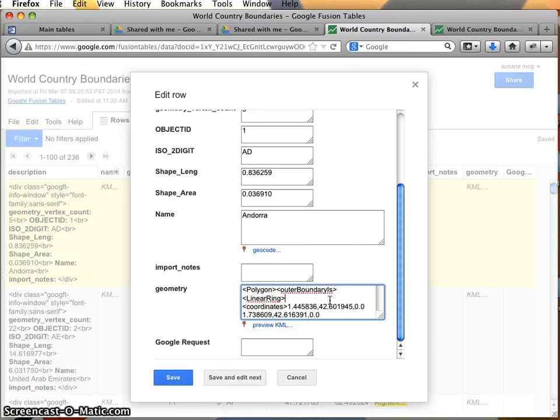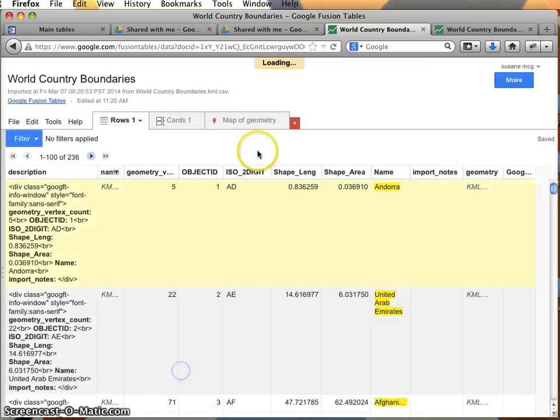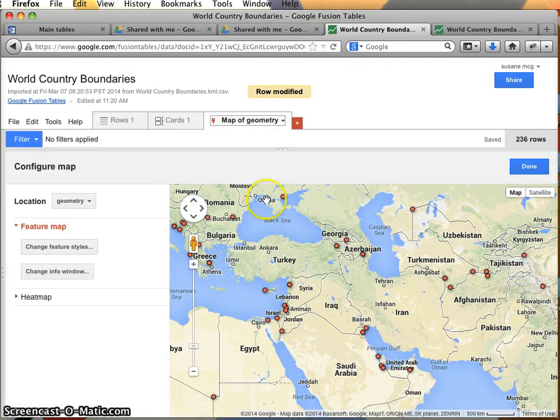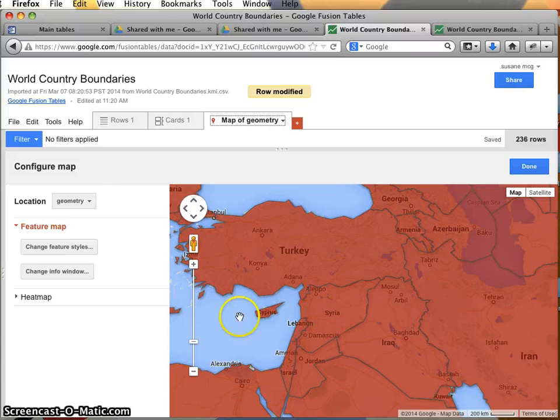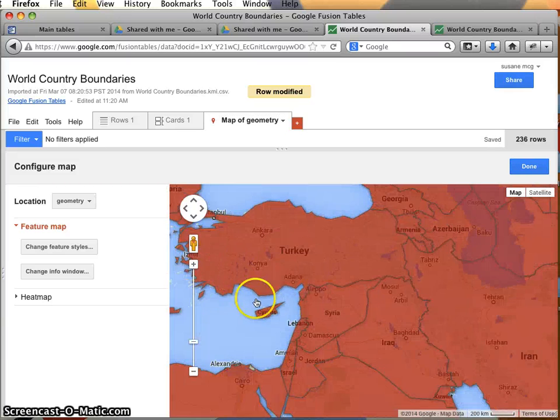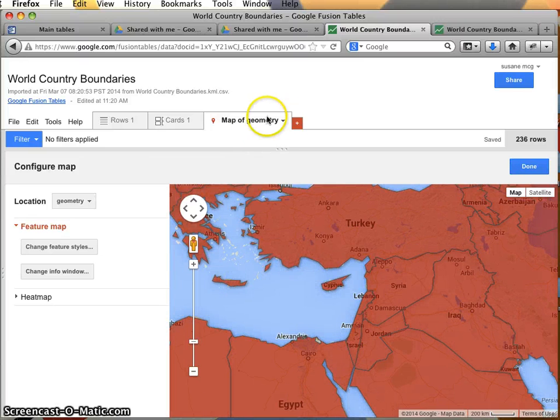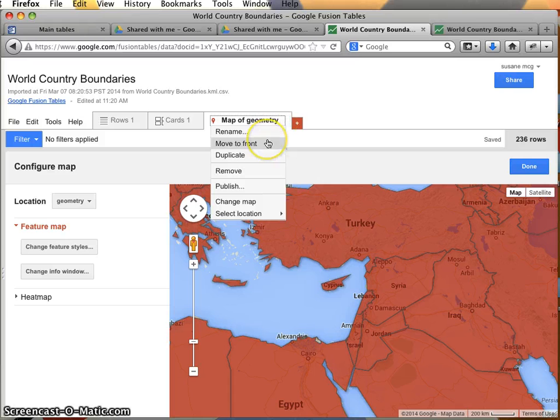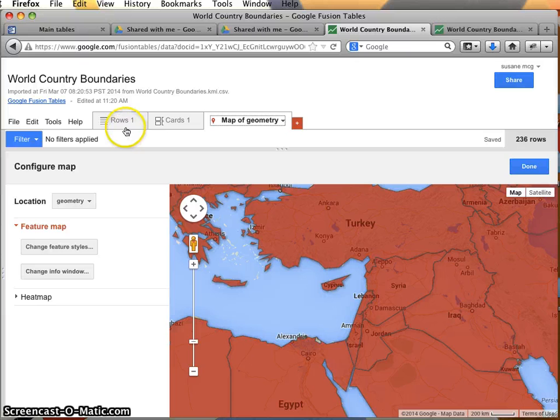And see, it's a little hard to tell which one is which. So having looked at this, we've seen a map of geometry. And that map of geometry actually, oh, wait, there we go. Interesting. Map of geometry is a little jaggy. I'm going to go ahead and see what happens if I make a map of, quote, name. So I'm going to choose, wait, which one am I going to choose?